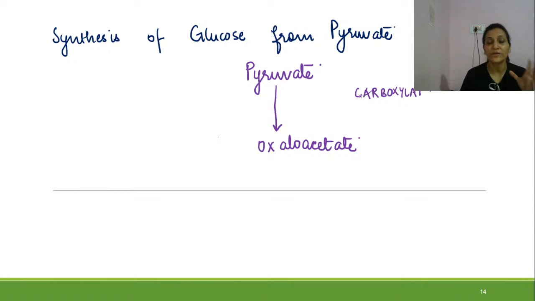So whenever a reaction is a carboxylation reaction, what three things are needed? ATP is needed, biotin is needed, and carbon dioxide is needed. So all these three things are needed for this reaction. And the enzyme which is doing this reaction is pyruvate carboxylase.